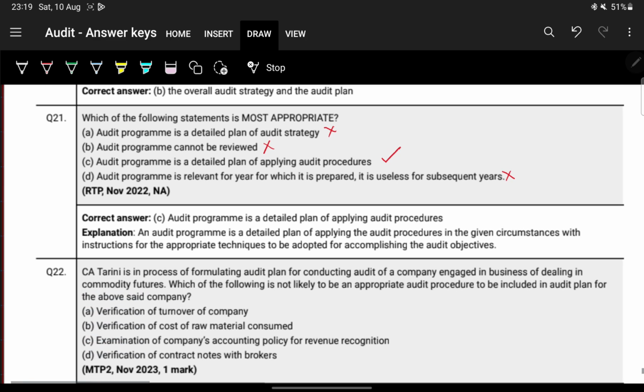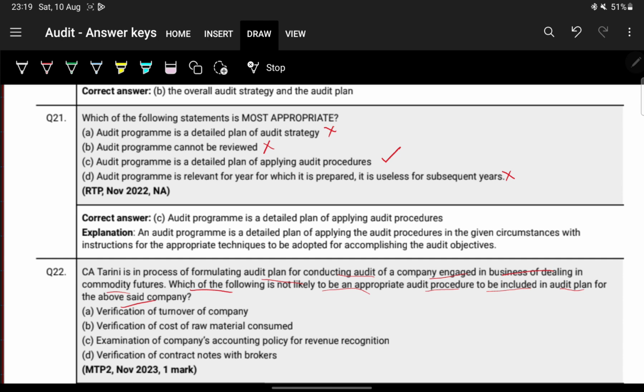Next, question number 22. An auditor is in the process of formulating an audit plan, conducting an audit of a company engaged in the business of dealing in commodity futures. Which of the following is not likely to be an appropriate audit procedure to be included in the audit plan for the above said company? It is relating to commodity futures.